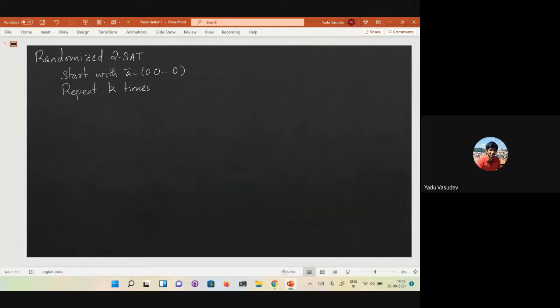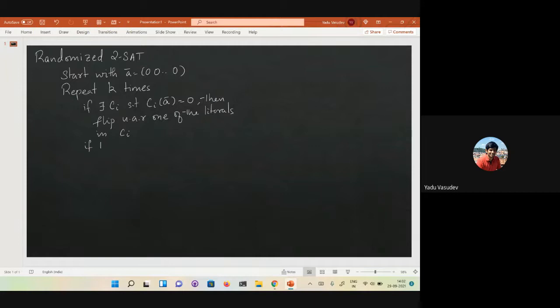If there exists a clause Ci that is not satisfied by the assignment, then flip uniformly at random one of the literals in Ci, right?